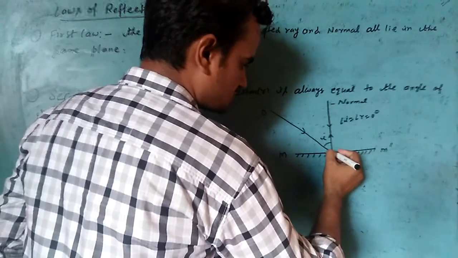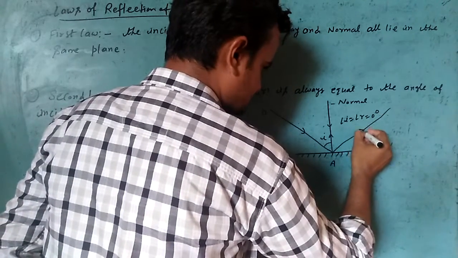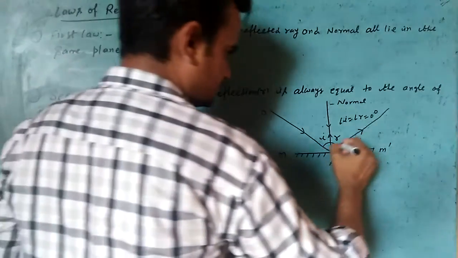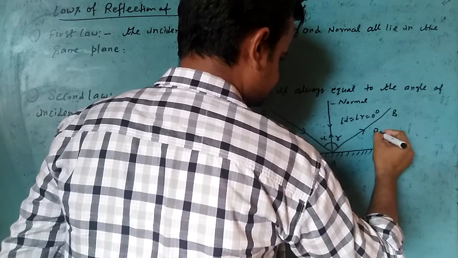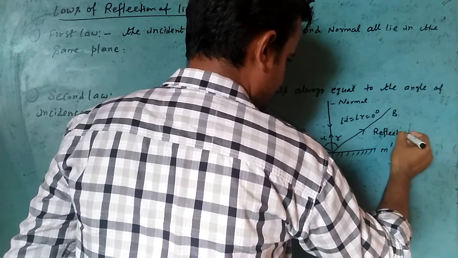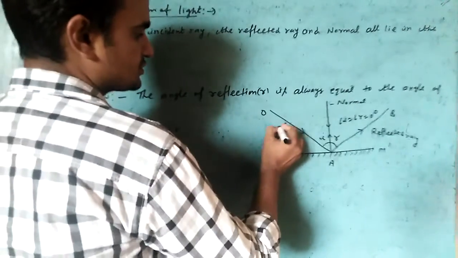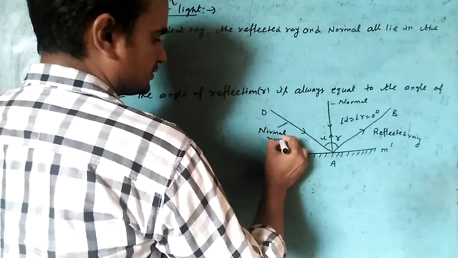And the ray of light is also reflected in the same medium, making angle R, and its name is AB. This is the reflected ray. This is the normal.